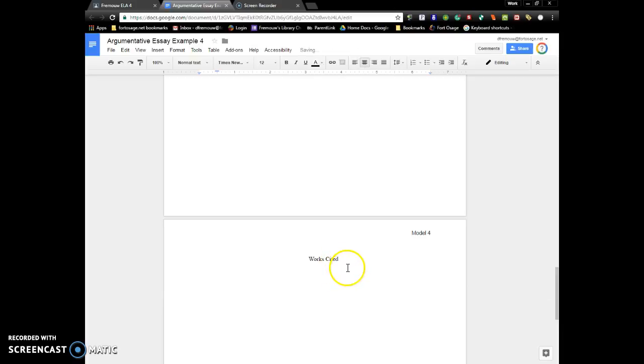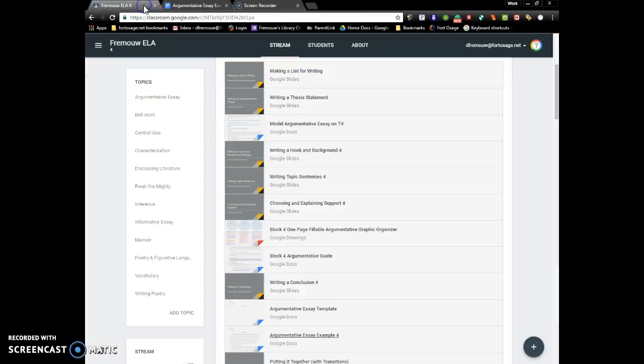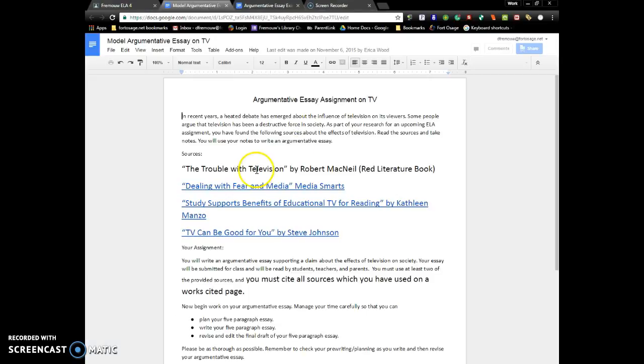For this essay, we had 4 provided background sources. All of our research had to come from those sources in the assignment. Our 4 options were The Trouble with Television by Robert McNeil from our Read Literature book, Dealing with Fear in Media from Media Smarts, Study Supports Benefits of Educational TV for Reading by Kathleen Manzo, and TV Can Be Good for You by Steve Johnson.